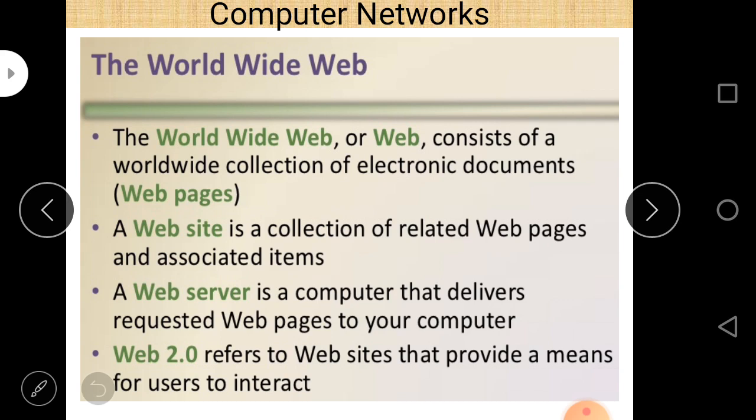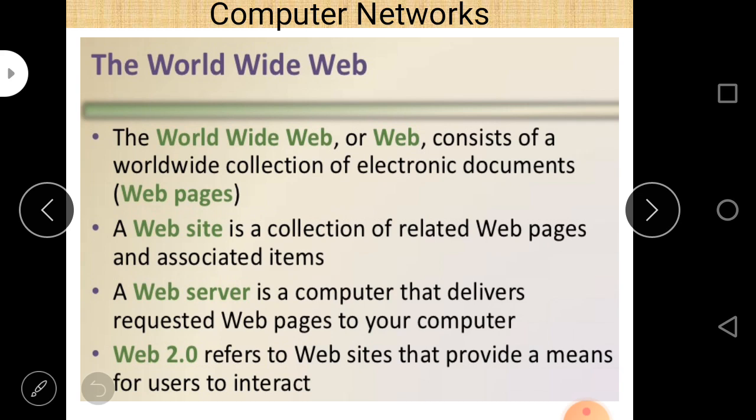The World Wide Web, or simply the web, consists of a worldwide collection of electronic documents, and electronic documents are also called web pages. A website is a collection of related web pages and associated items. A web server is a computer that delivers requested web pages to your computer. So there are four important points here. And Web 2.0 refers to a website that provides a means for users to interact.